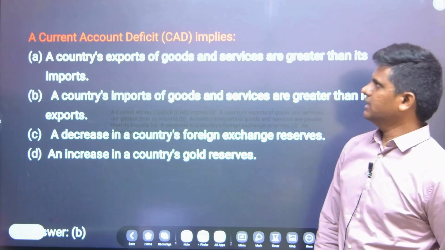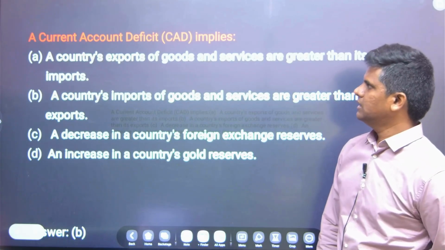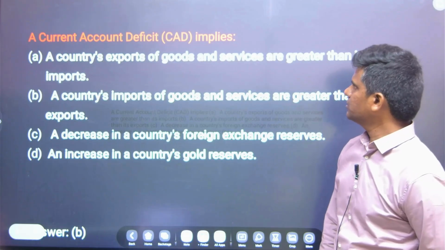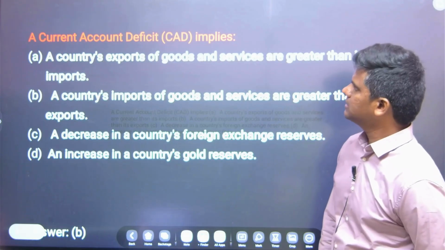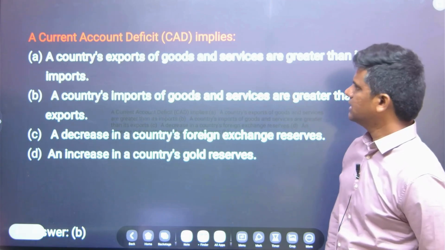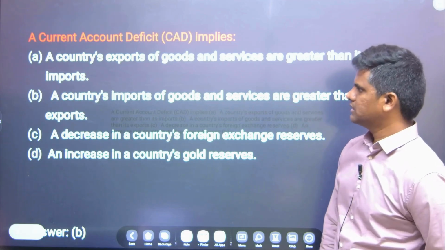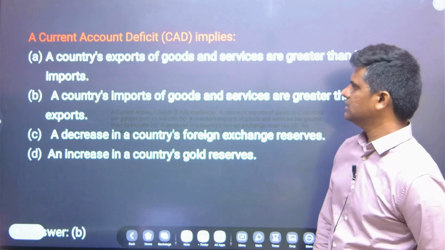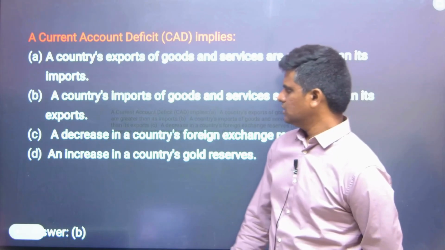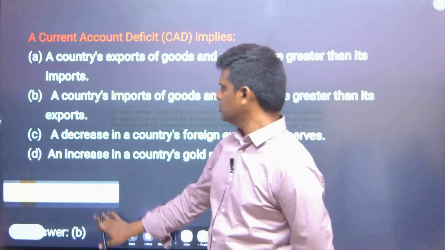What about a current account deficit? A current account deficit implies: A, a country's exports of goods and services are greater than its imports. B, a country's imports of goods and services are greater than its exports. C, a decrease in the country's foreign exchange reserves. D, an increase in the country's gold reserves.